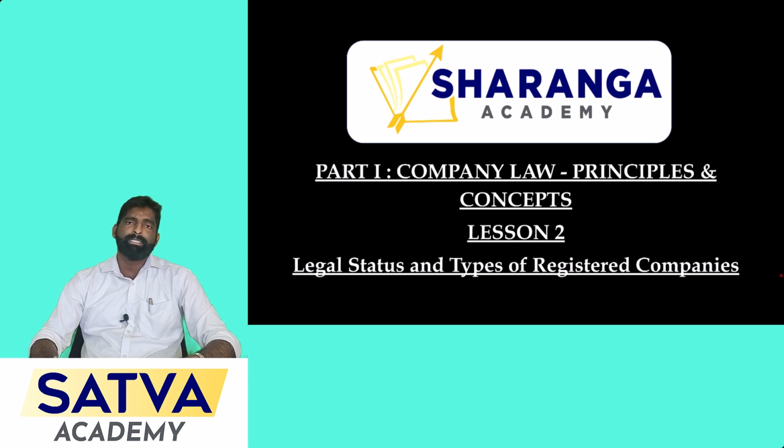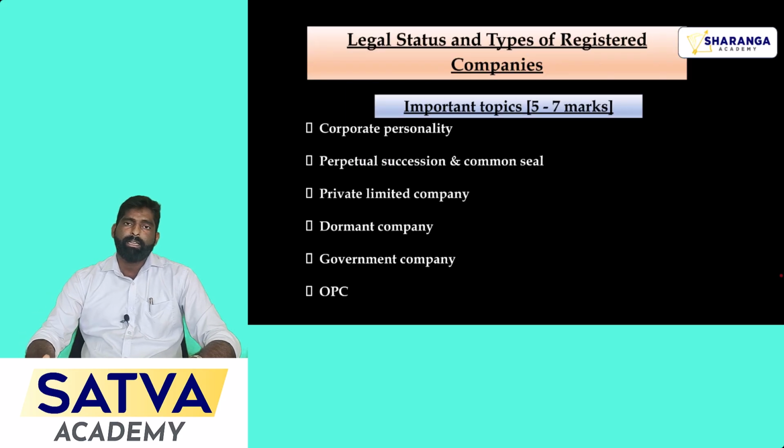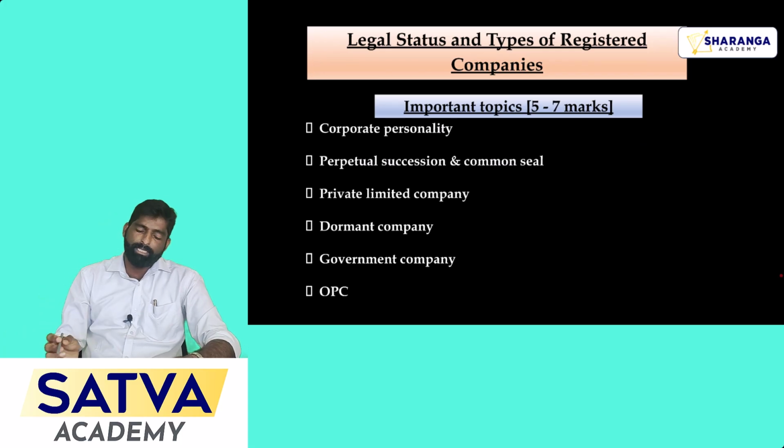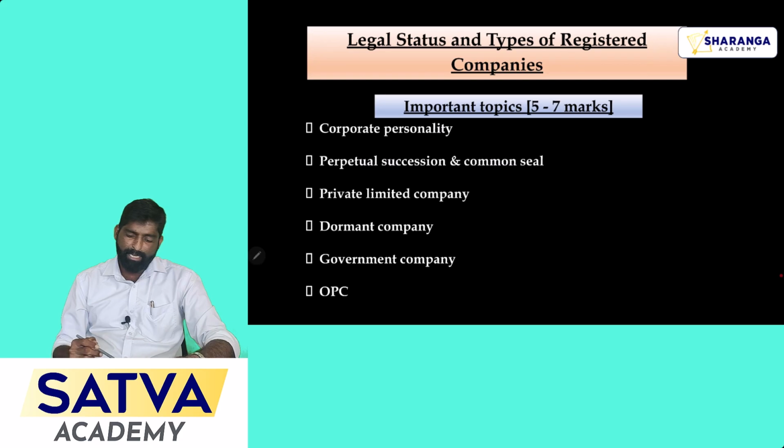So in this video I will be discussing the second unit of company law, that is legal status and types of registered companies. In this chapter you can expect around 5 to 7 marks question. The important topics are corporate personality, perpetual succession and common seal, private limited company, dormant company, government company and OPC.